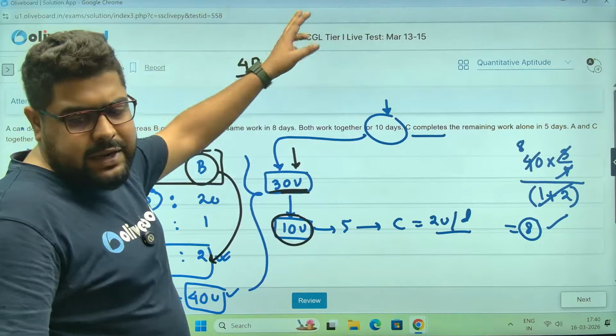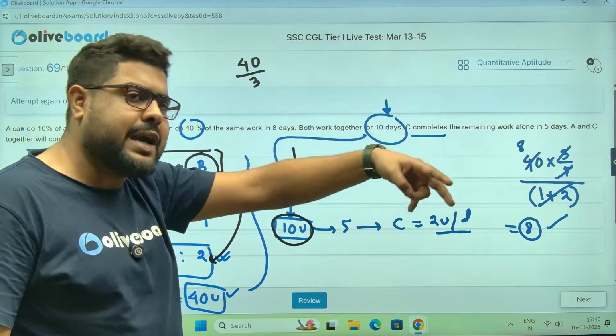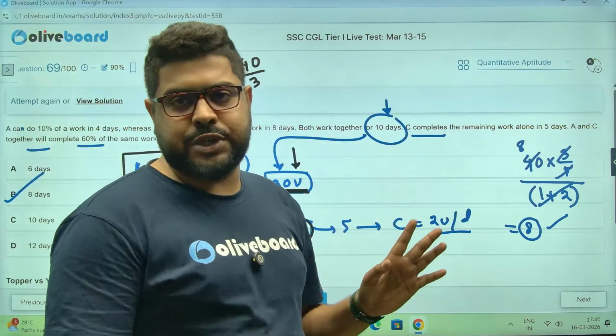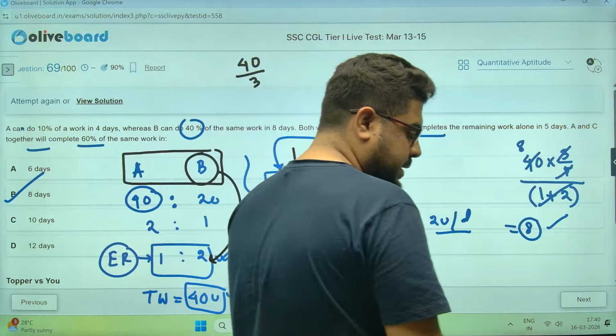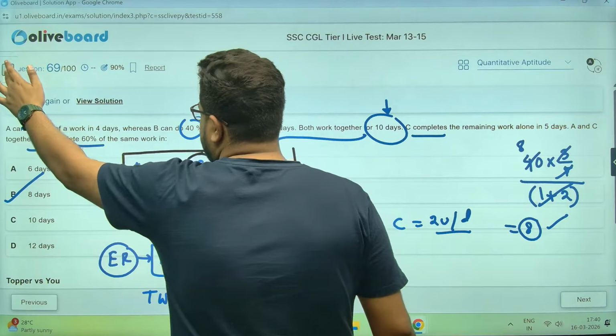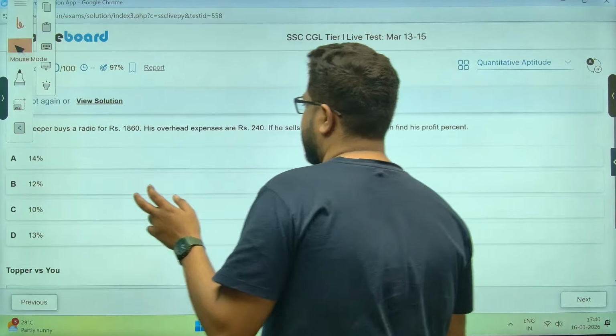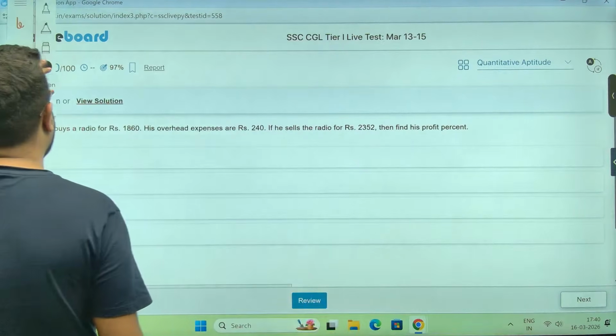Whatever the remaining days are, if the work is 60%, the time will also be 60%. If the work reduces, time also reduces proportionately. You can do it like that. It will save a little time, but again, the work of your brain will be much more. Next one, please, sir.